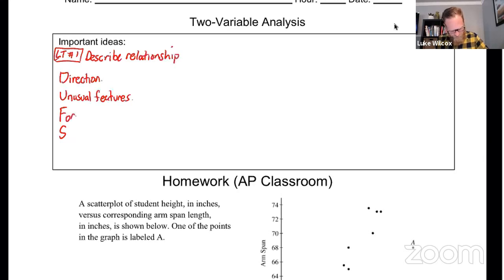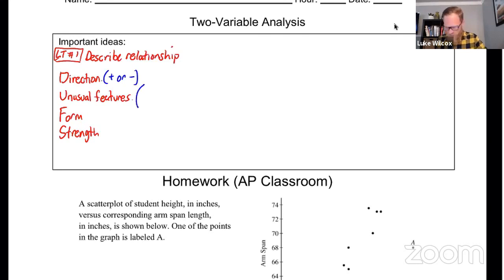F is form. And S is strength. And let's just put some quick notes about what you could say for each one of those. For direction, this one's pretty straightforward. You're either going to have a positive or negative direction there.